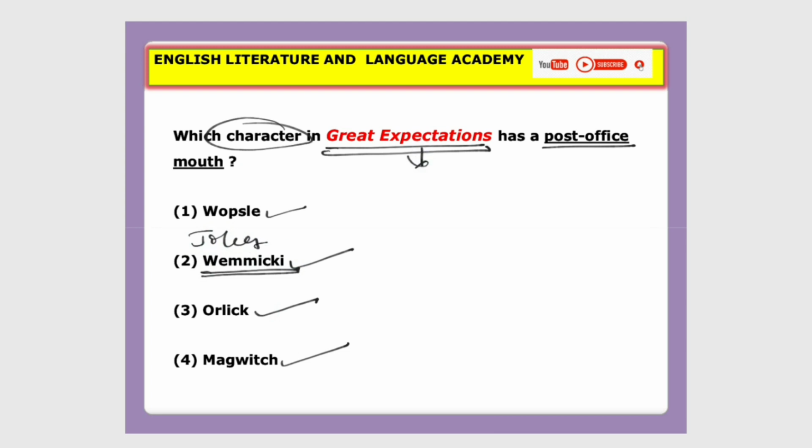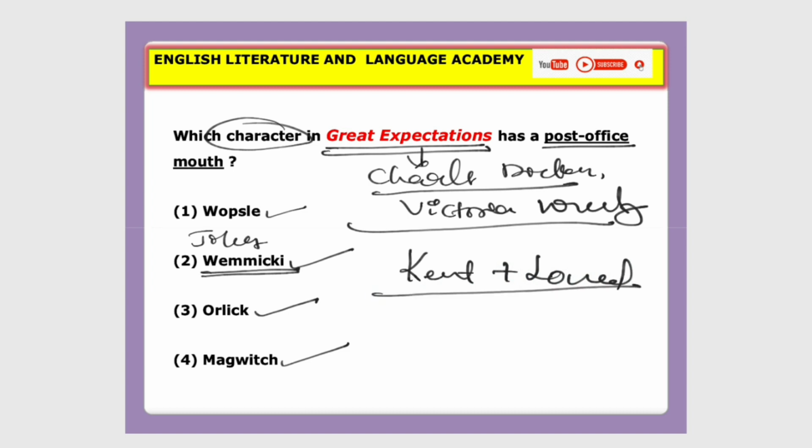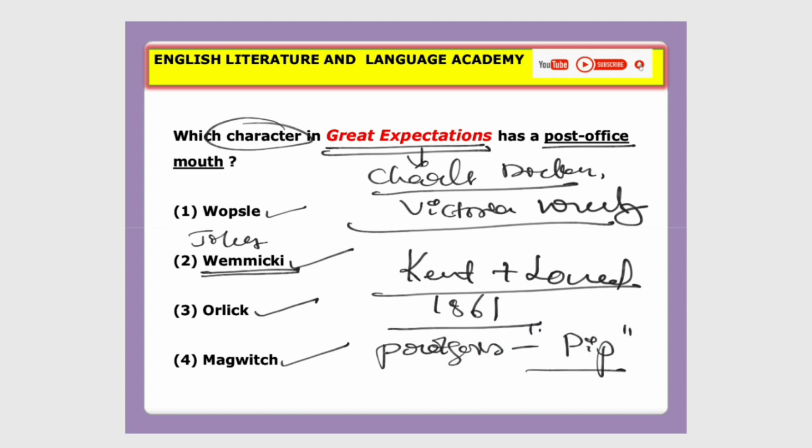So let us see. Great Expectations is a novel by Charles Dickens. Again, he was a famous Victorian novelist, and the setting of the novel is Kent and London. This novel was published in 1861, and very important, the protagonist of the novel is Pip. Please remember Pip. So this is Great Expectations. Now let's move on to the last question.